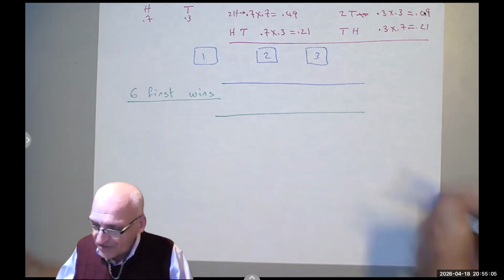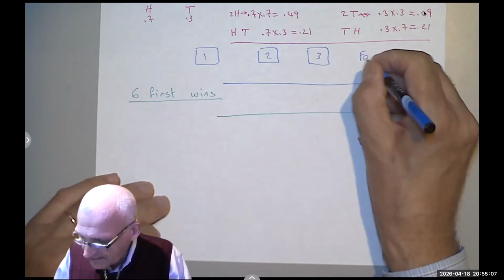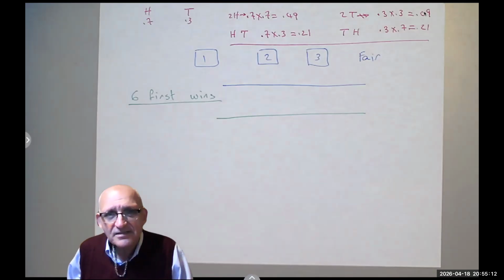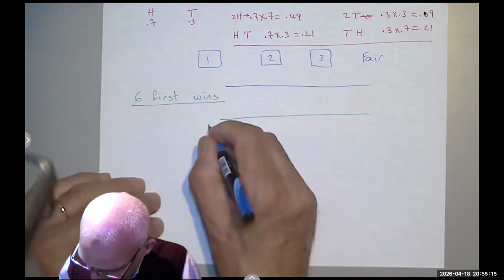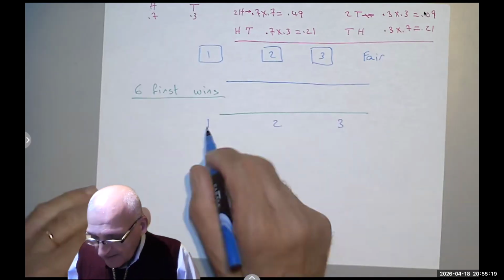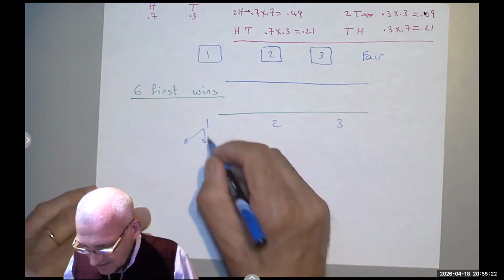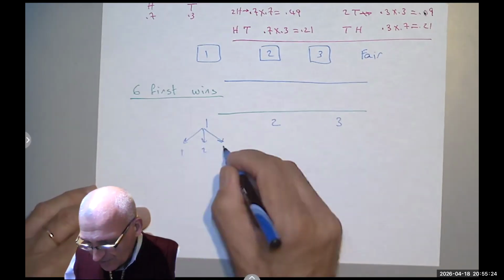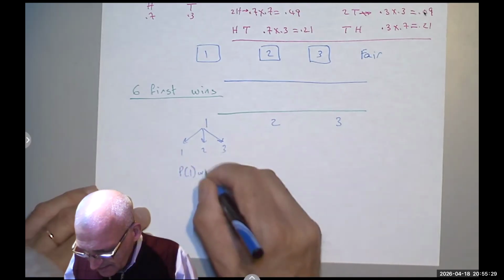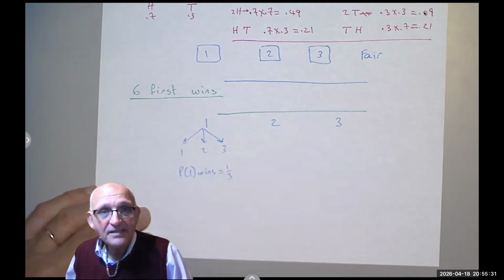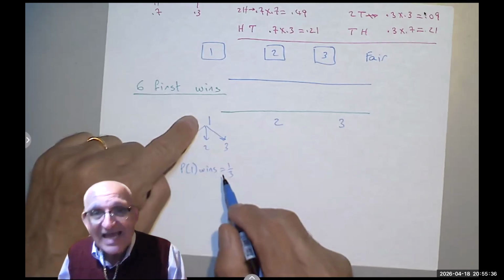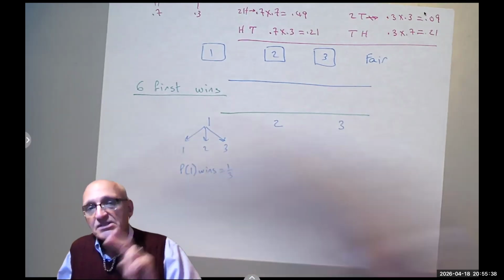The answer to the first one: it is a fair game. What? Doesn't the first one have a higher chance? Let's see. Here is player number 1, here is player number 2, and here is player number 3. Player number 1 has 3 choices, right? Box 1, 2, or 3. So the probability that 1 wins is 1/3, right? So there is a 1/3 chance he wins and 2/3 he loses.